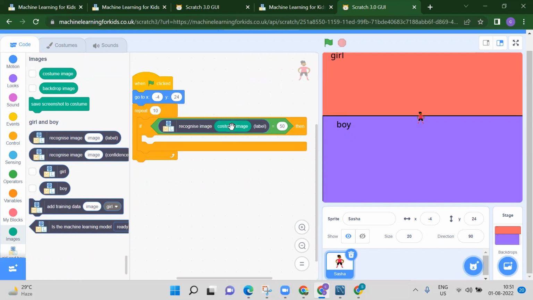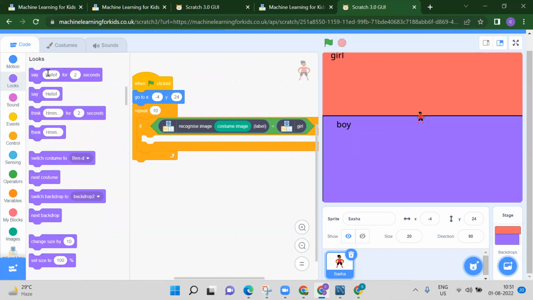If that image is girl, so where you will get a girl? This one. So it has to be say this is girl. So go to the looks, take this say and put it here. Here we can write she's girl or this is girl. This is girl.